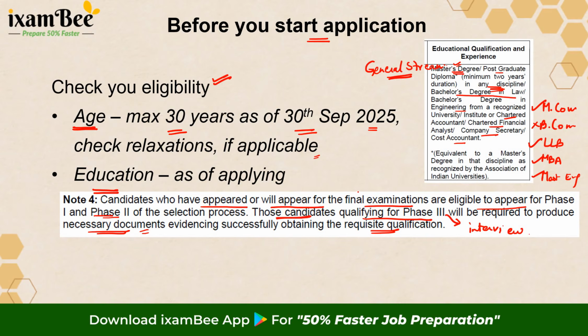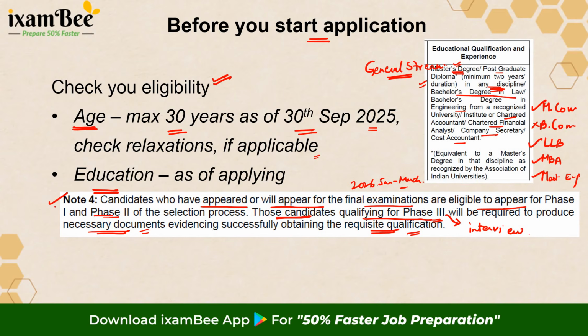Which means if you are going to give your final year exams in 2026, maybe January or March, in that case you will not be eligible, because by that time the interview will start and you will not have the requisite degree that will qualify. So if you are going to get a degree that is going to qualify you later, after likely phase 2, phase 3, or at the time of phase 3, then you will not be eligible. However, if you have given the exam right now and the results are awaited, in that case only you will be eligible.